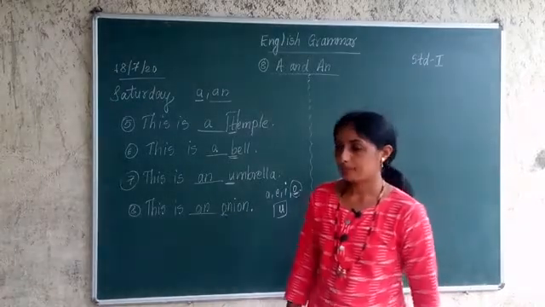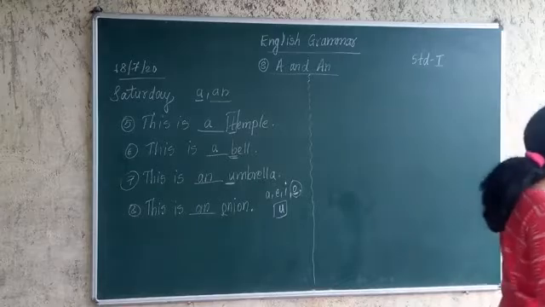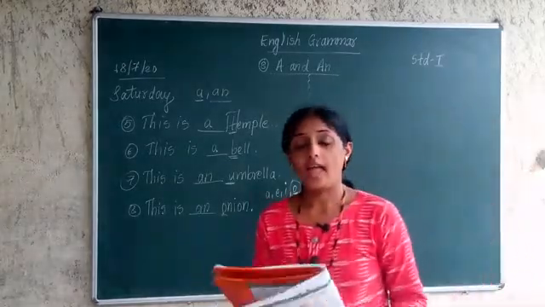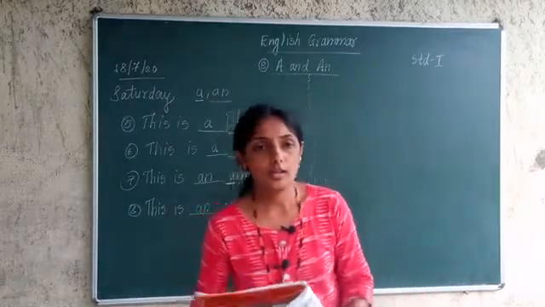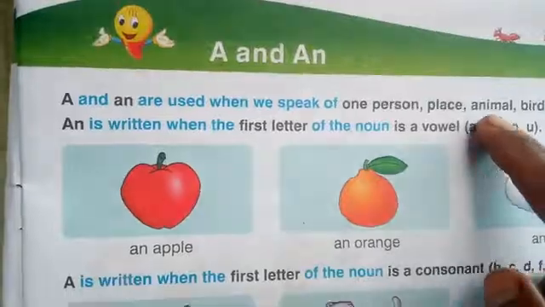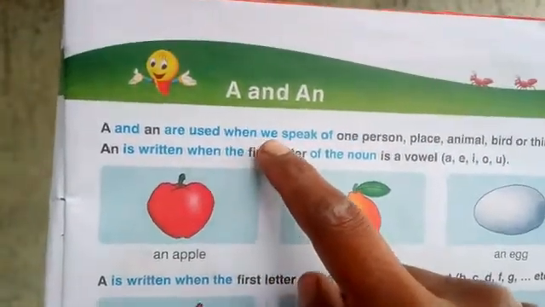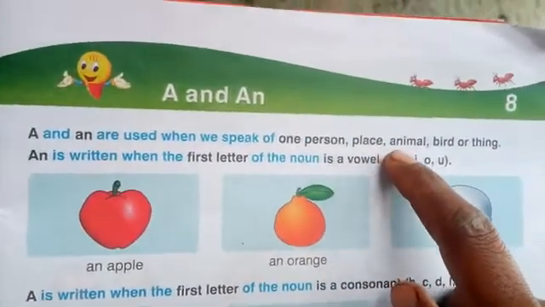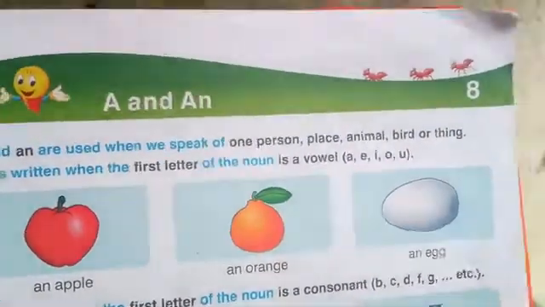In this way, we have completed our lesson number 8 of English grammar, A and an. Okay. I will repeat once again. What is A and an? A and an are used when we speak of one person, place, animal, bird, or thing.